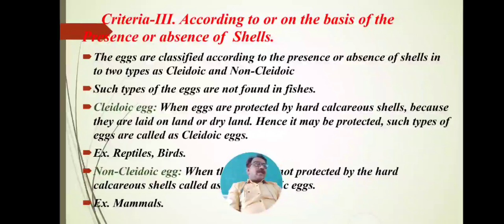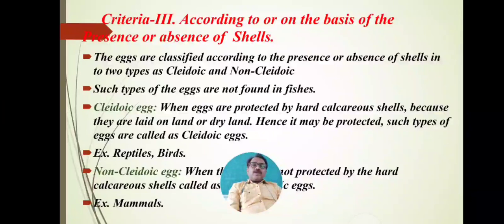Such types of eggs are not found in fishes. Cleidoic and non-cleidoic eggs are not found in fishes. Hence, this criteria is not important for seeing the types of eggs in fishes. But for our convenience, to know what is meant by cleidoic and non-cleidoic, I have described it in short.